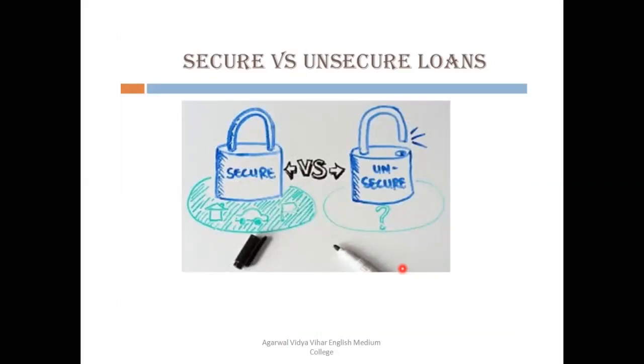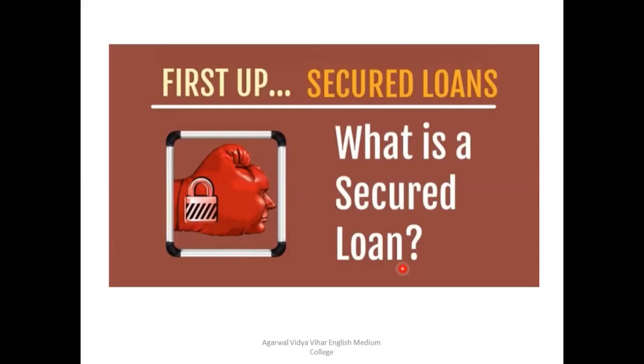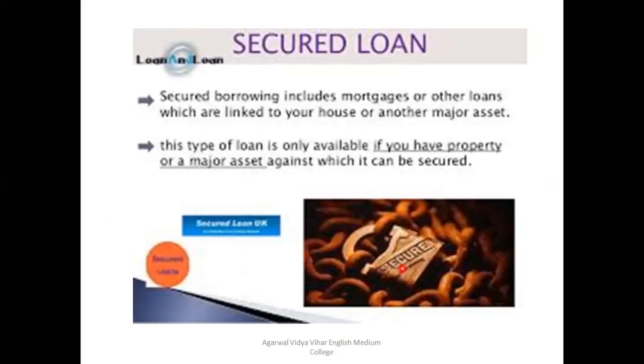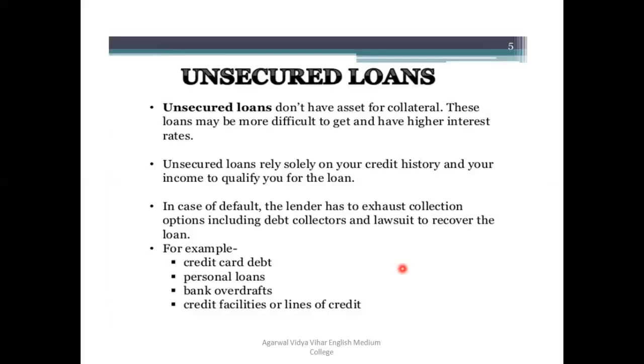This is the end of today's lecture. What we did in today's lecture: we have started a new topic, the classification of advances. According to the Banking Regulation Act, advances are classified into two categories, secured loan and unsecured loan. You can also say secured advance and unsecured advance. We have discussed the secured advance, its meaning, characteristics and examples. After that we have discussed the unsecured advance, its meaning, characteristics and examples. This topic is over for today.